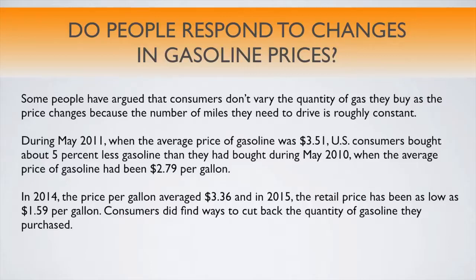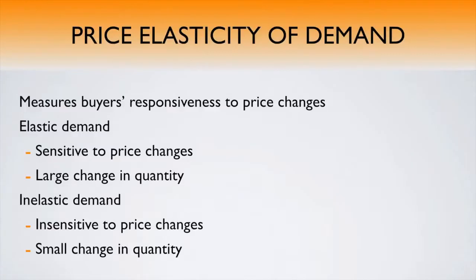Consumers did find ways to cut back the quantity of gasoline they purchased when prices were relatively high, but how do we account for only a 5% reduction in the quantity purchased when the price increased by nearly 30%? People do respond to both positive and negative incentives, but in varying ways. The law of demand states that consumers will respond to price decreases by buying more of a product, ceteris paribus, but it does not tell us how much more they will buy.